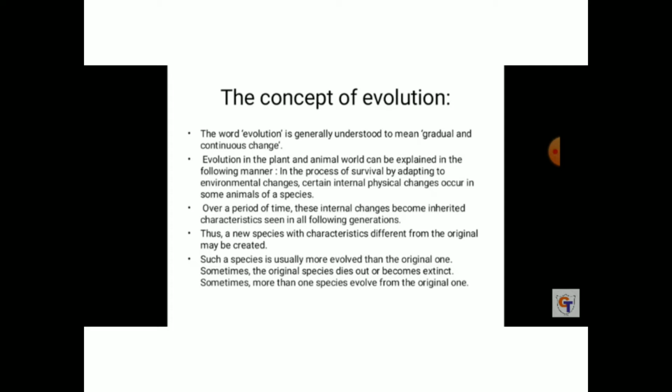The word evolution is generally understood to mean gradual and continuous change. What is it? The gradual and continuous change. Evolution in the plant and animal world can be explained in the following manner.